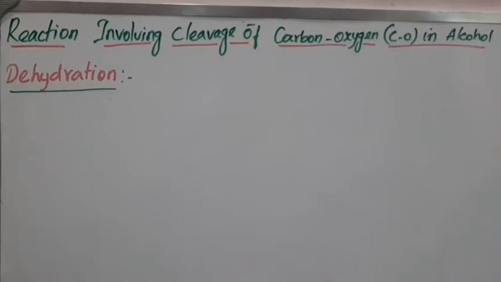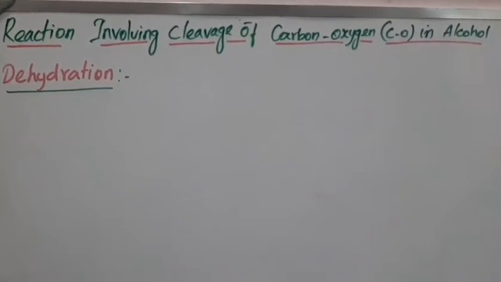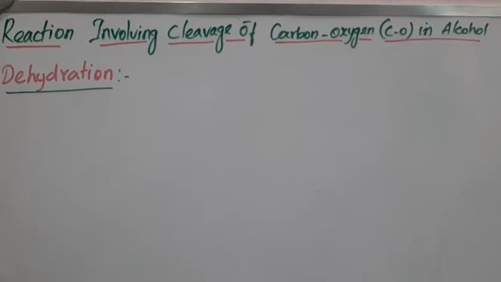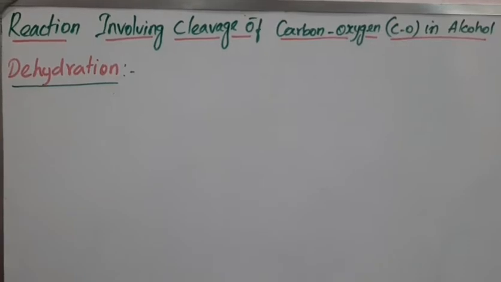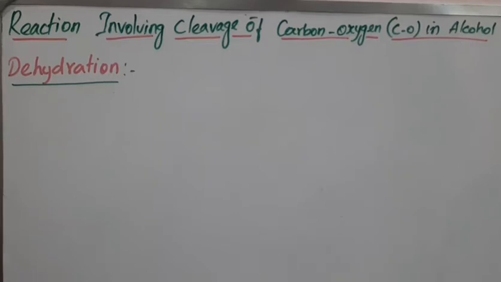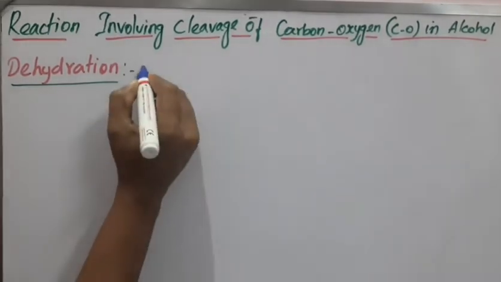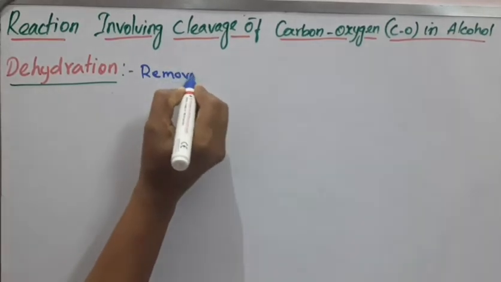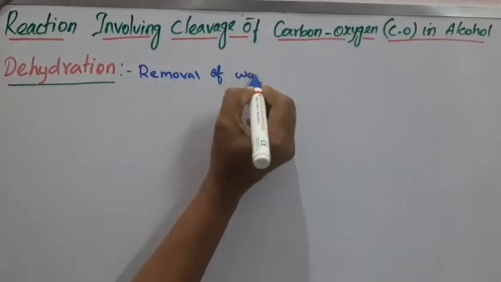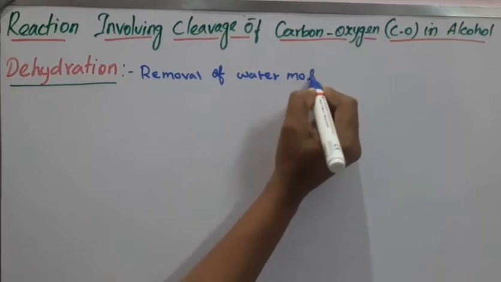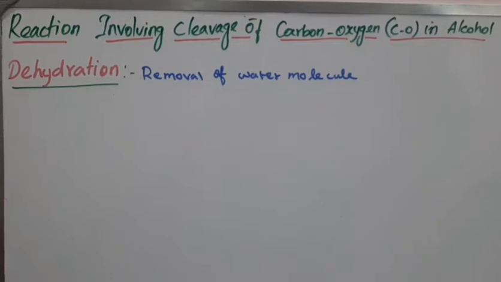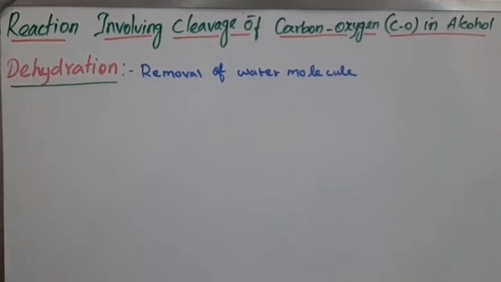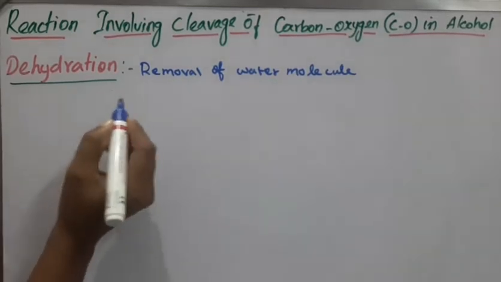Next we are going to see reactions involving cleavage of the carbon-oxygen bond in alcohols. The previous concept we studied involved the oxygen-hydrogen bond. In this case, dehydration. Dehydration means removal of a water molecule. Alcohols undergo dehydration reactions in the presence of protic acids like concentrated sulfuric acid.